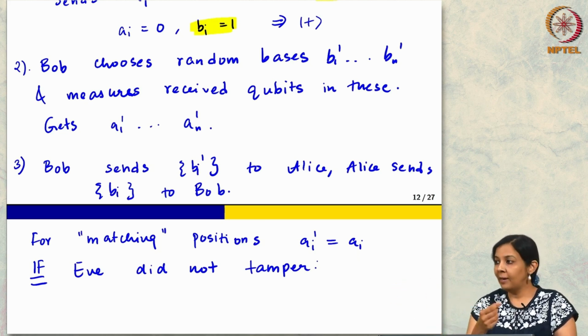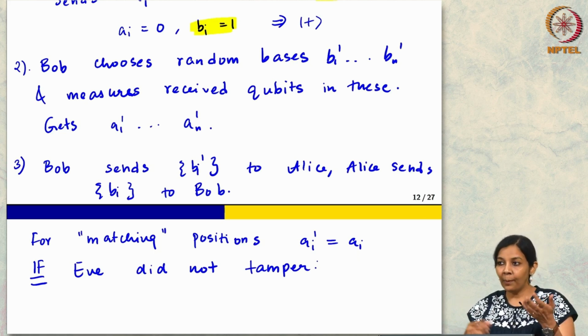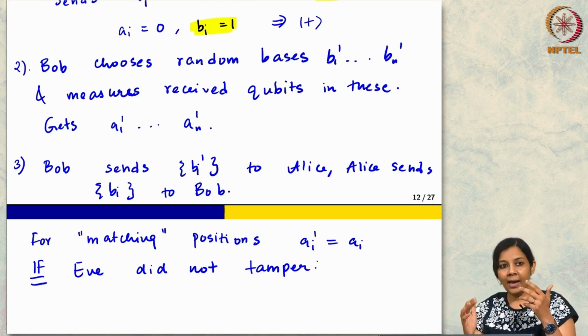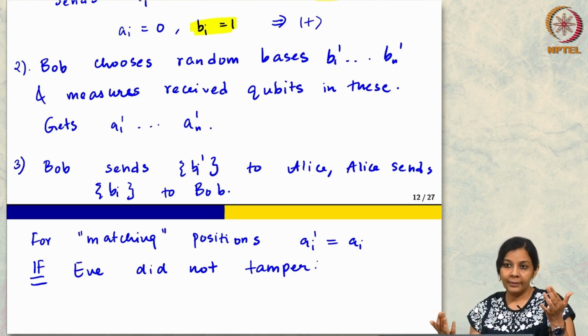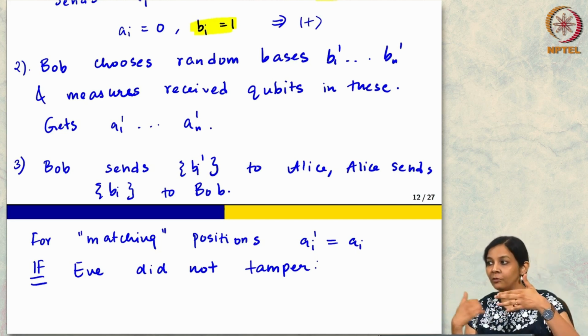Now, Bob sends the B's, Alice sends her version of the B's, and at this point Eve actually has full information. Eve knows what B's Alice used, she knows what B's she used.